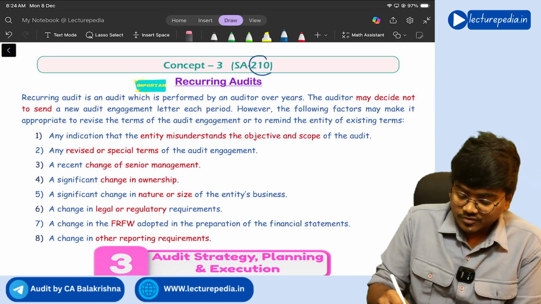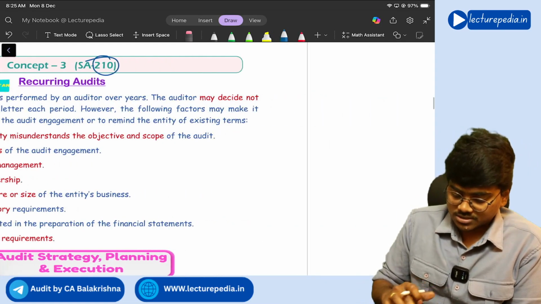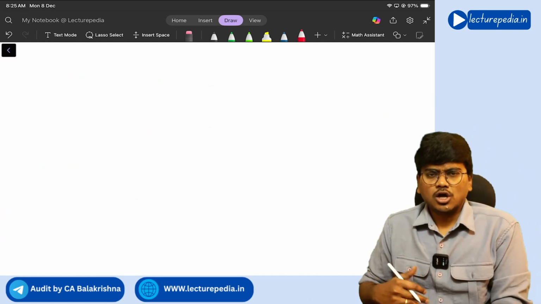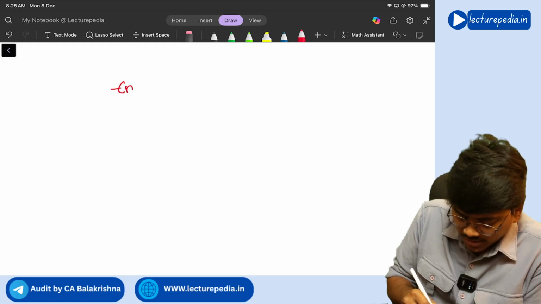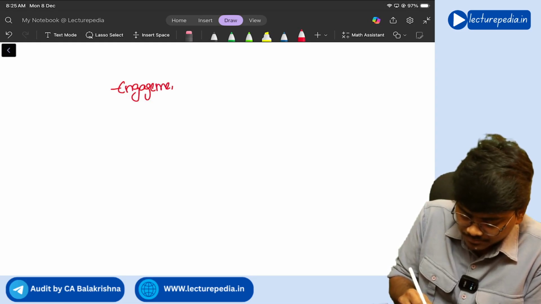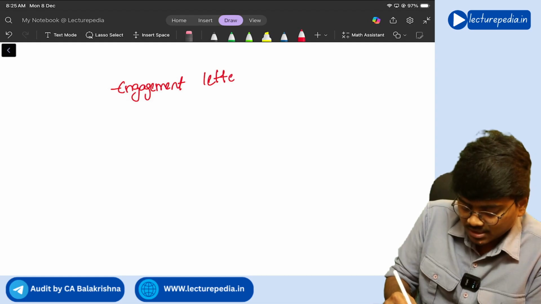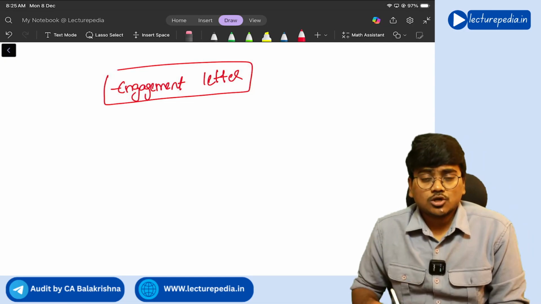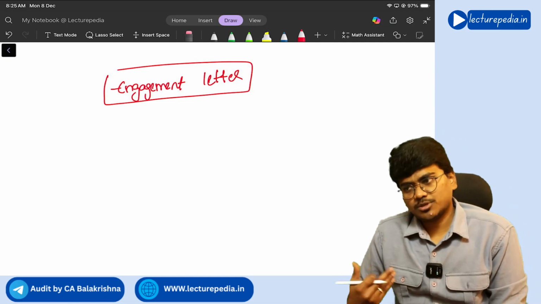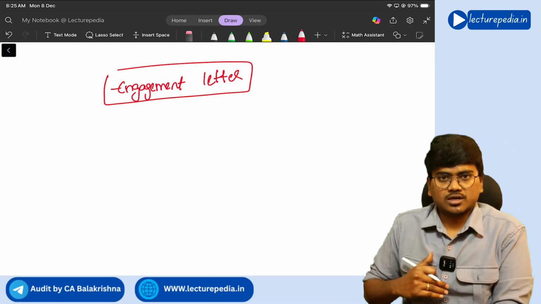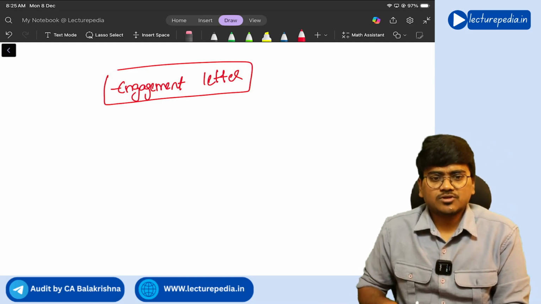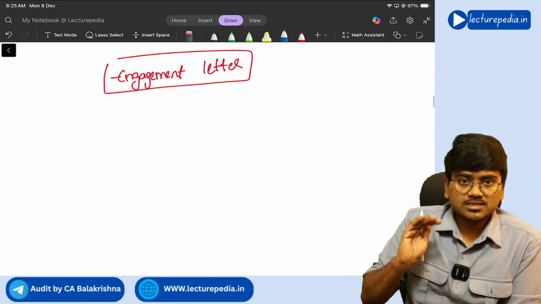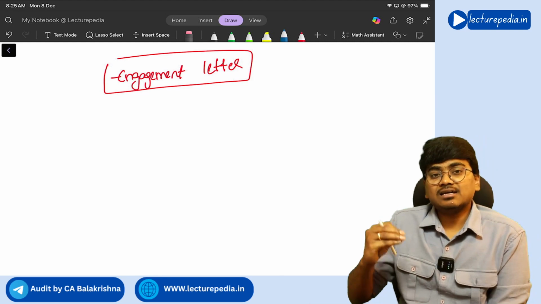Next, concept number 3 from SA 210, recurring audits. Now, see, generally, the auditor will issue an engagement letter to the client, correct? So what will be there in the engagement letter? All the terms and conditions: the scope of the engagement, objective of the engagement, responsibilities of management, responsibilities of the auditor, the format of the audit report. All these things will be there in the engagement letter, correct? Now, there is this concept of initial audit and recurring audit.